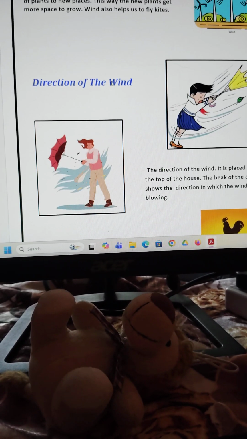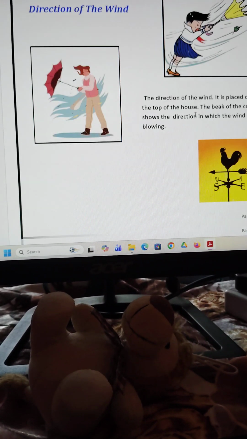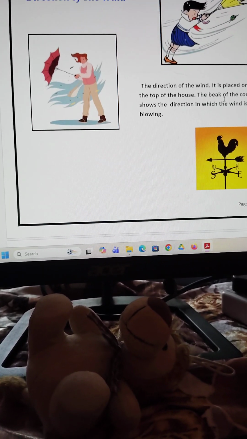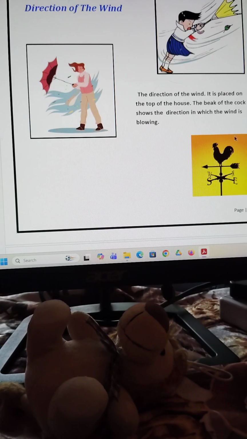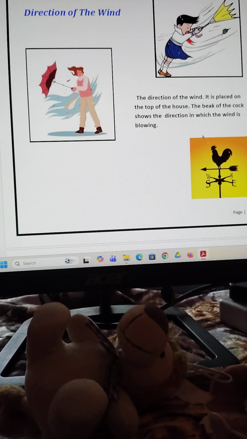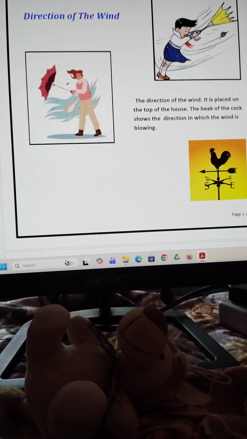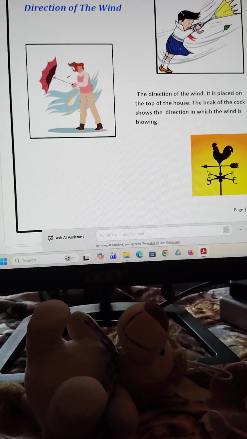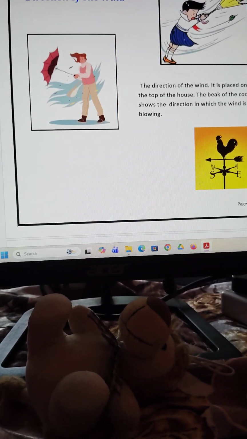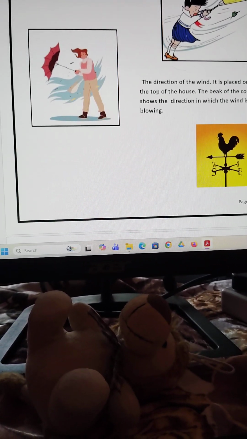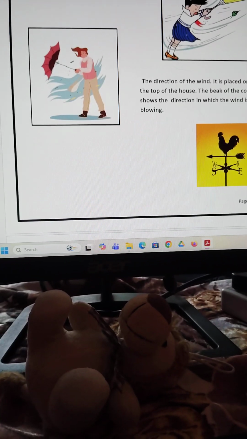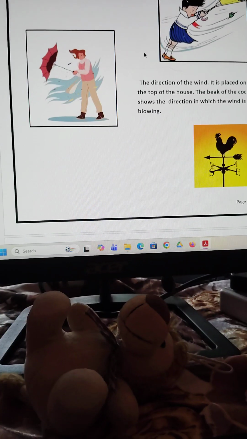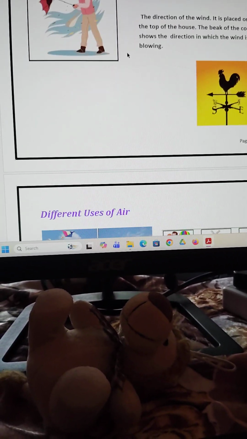Then the direction of the wind. The direction of the wind is placed on the top of the house. The back of the clock, look at the picture here, shows the direction of the wind blowing: east, west, south and north. And when you are walking with the umbrella, that time you see your umbrella goes far away from you, and that is how you feel in which direction the wind is going.